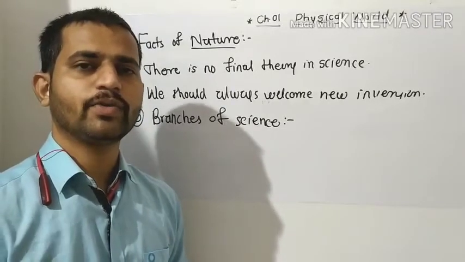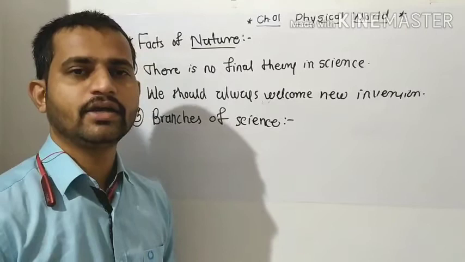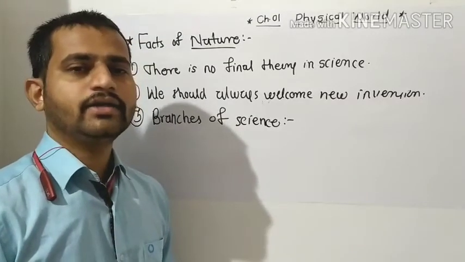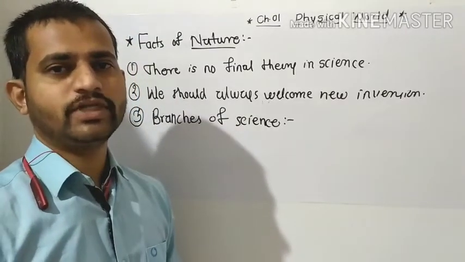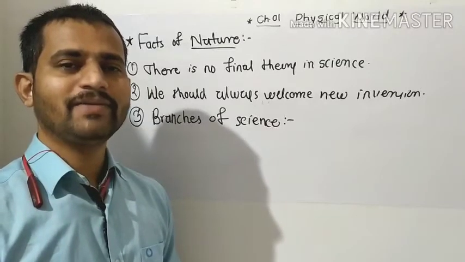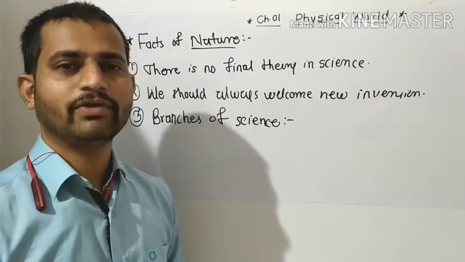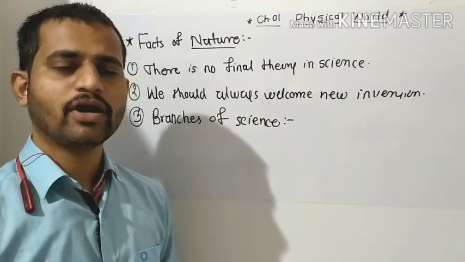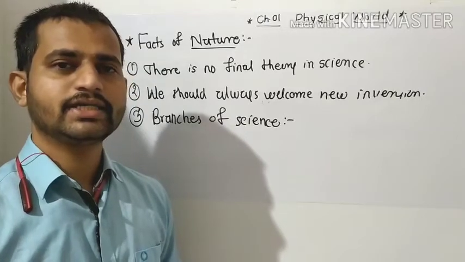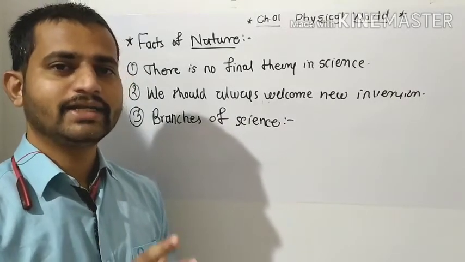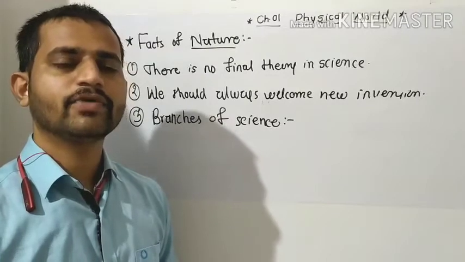There are a number of phenomena available in this nature, and if we go for the study of these phenomena, it will be very cascading, very complex. So for our ease of study, we have divided all of nature into some particular branches.